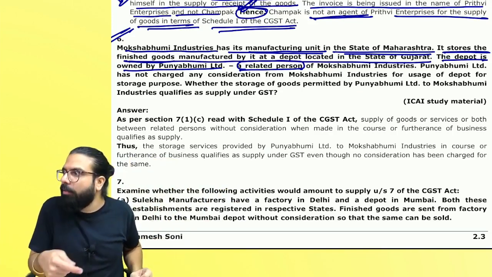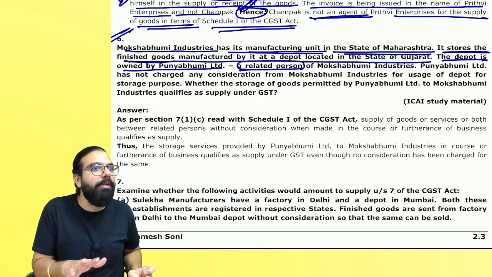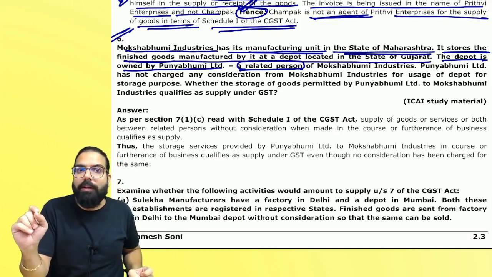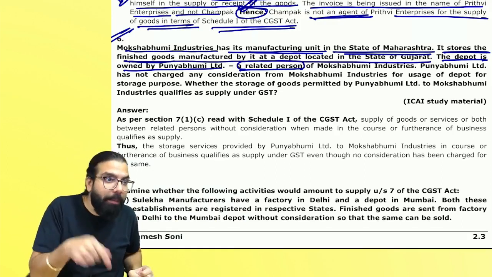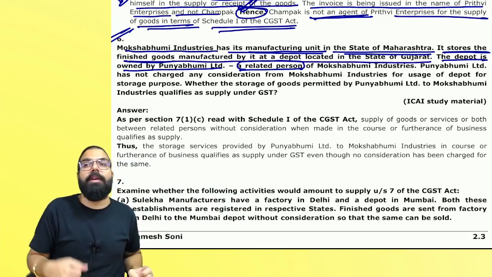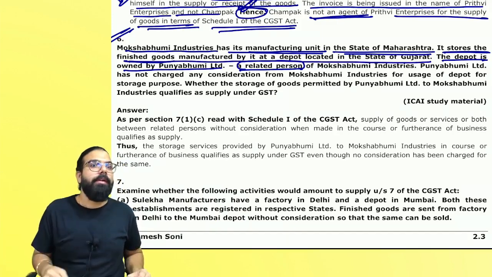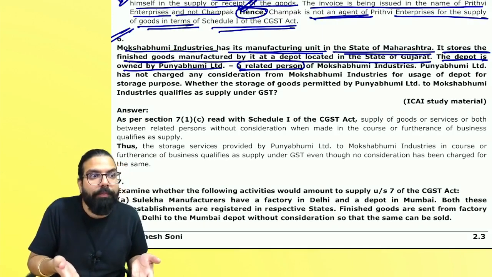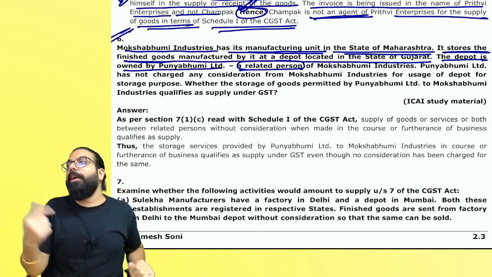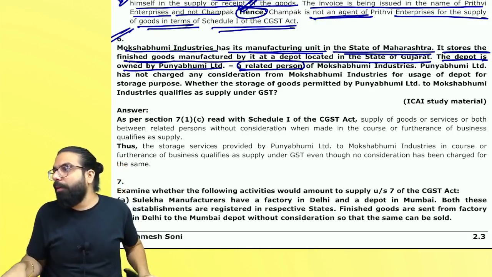Did they say distinct person? No, they never spoke about it. Then why do you talk about distinct person? A student who has not practiced this question will write distinct person in the exam, and he will lose marks, because they are only saying related person and you are saying distinct person. You getting my point, everyone?